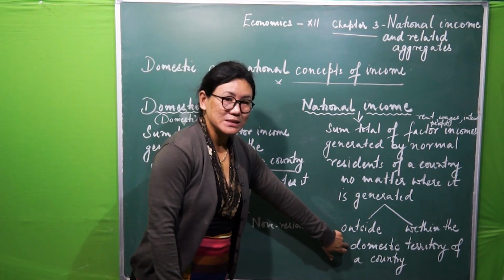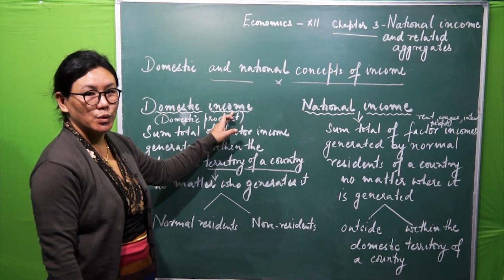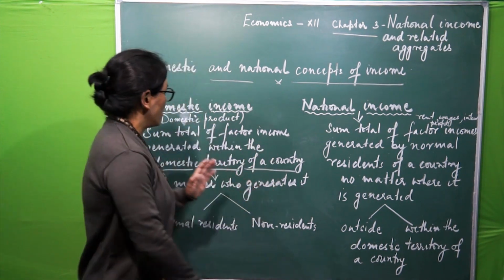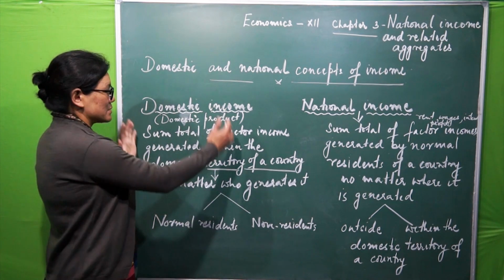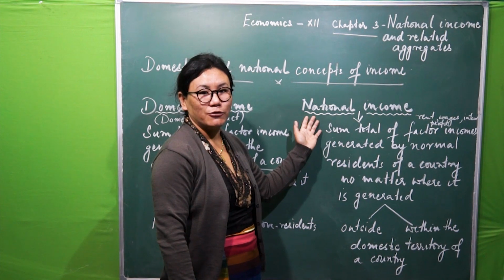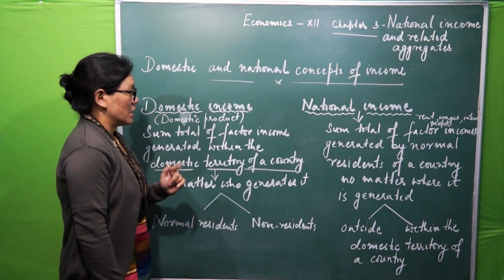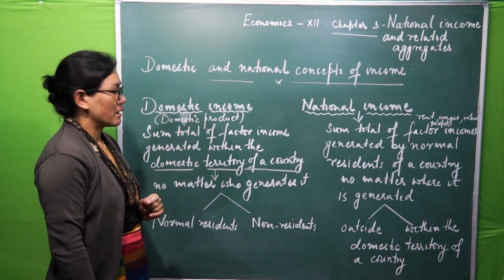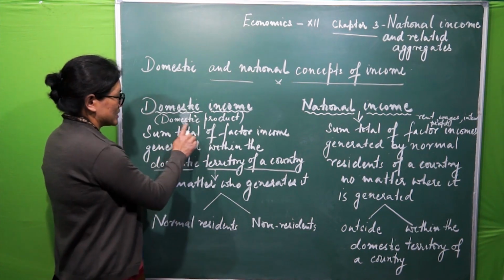Now the same concept will come under domestic income also. Now see, I will be discussing the meaning of domestic income. If this becomes clear to you, then it will be easier for you to understand this concept also, right? Now the first one, what is this domestic income? This domestic income is also called domestic product.